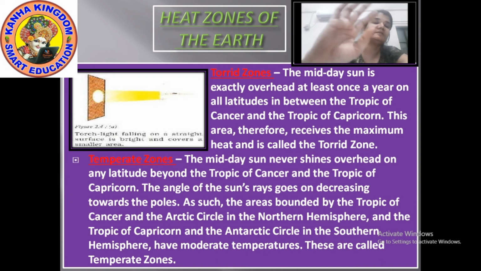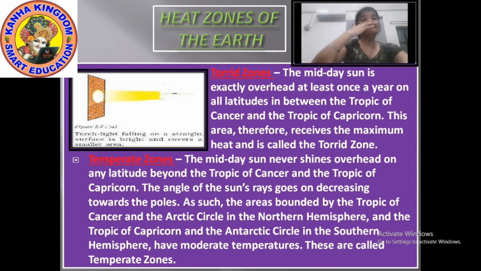So the areas bounded by the Tropic of Cancer and the Arctic Circle in the northern hemisphere, and the Tropic of Capricorn and the Antarctic Circle in the southern hemisphere, have moderate temperature. Moderate means the temperature is neither too high nor too low, because the rays of the sun fall slant. So this zone is called the temperate zone.